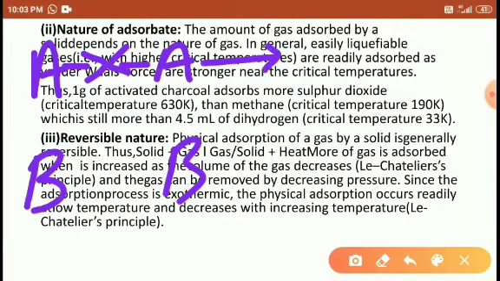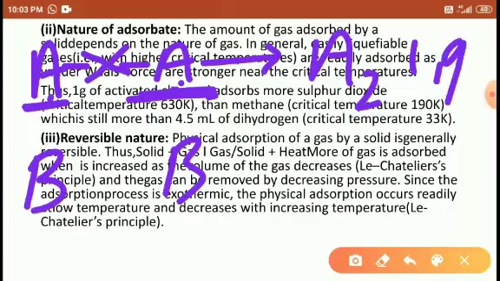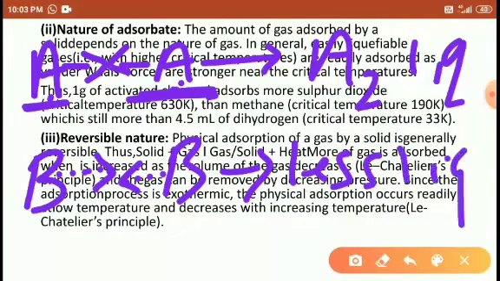If strong intermolecular forces are present between one A gas particle and the next A gas particle, it is more easily liquefiable. But B shows weak intermolecular force of attraction with each other, right? The weak intermolecular attraction is present, so it is less liquefiable.